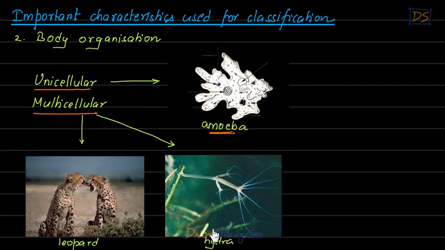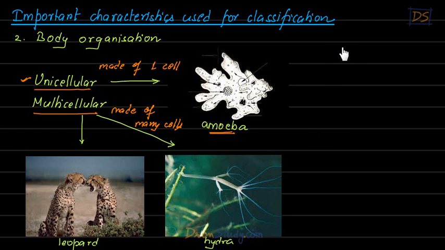So students, you also know what is the meaning of unicellular. Unicellular means made up of a single cell, made of one single cell. And multicellular means made up of many cells. Right, students? So clearly you can understand that this is a very important property, whether an organism is made up of a single cell or it is made up of many cells. So this is also an important property which is used to do classification. Let me describe this in more detail for you.